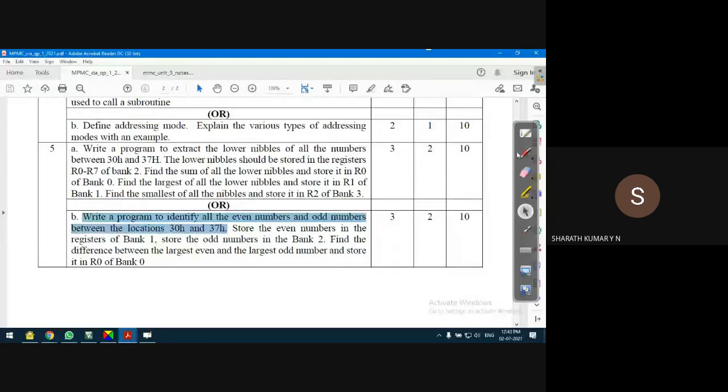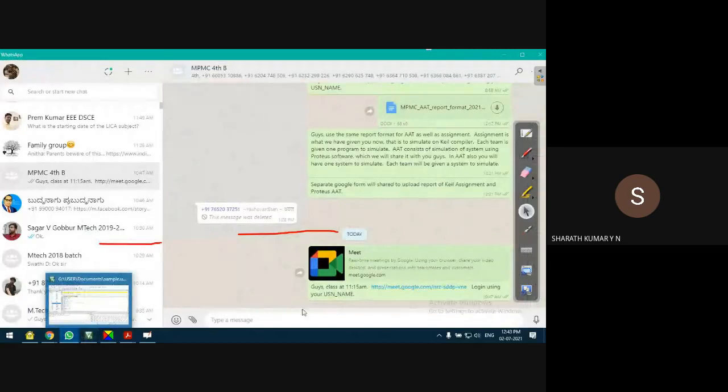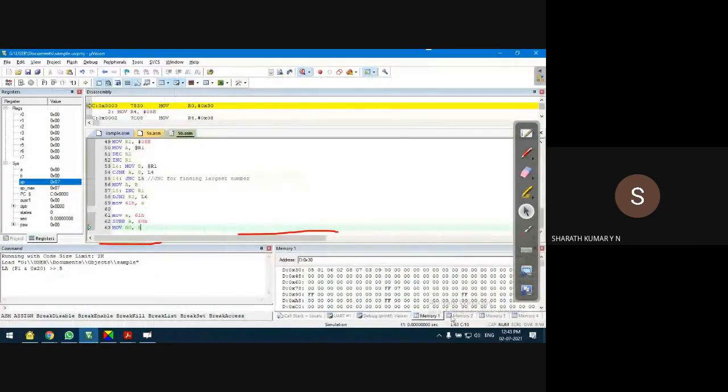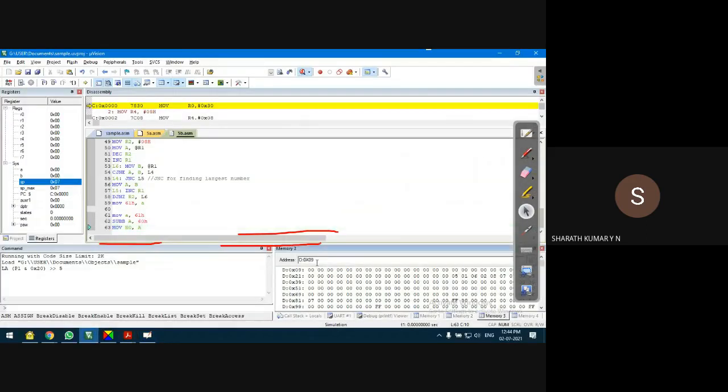The second part of the program says store the even numbers in register bank 1. That means I'll open one more memory window to point to register bank 1. Somewhere here, yeah, that is 08H. The location is 08H. And the third part of the program says store the odd numbers in register bank 2. Register bank 2 starts from location 10H. So what is the last part of the program?